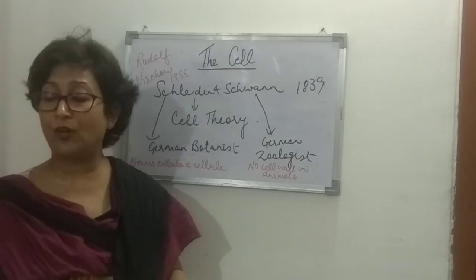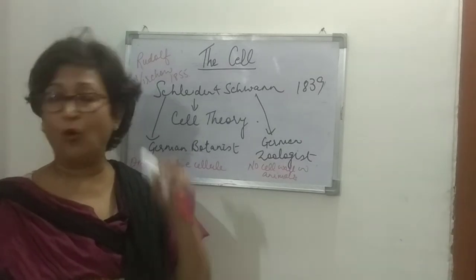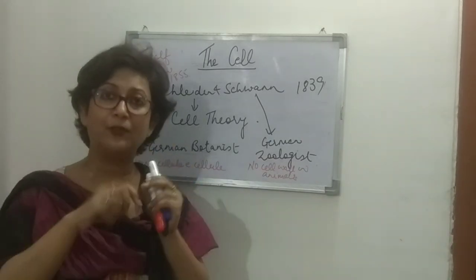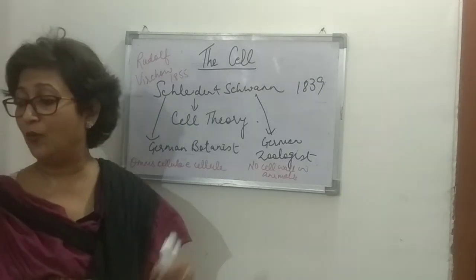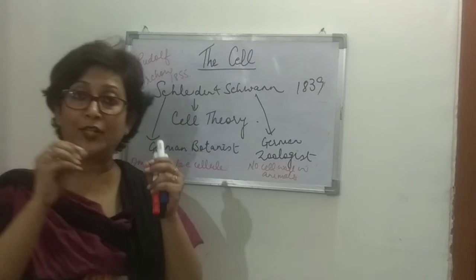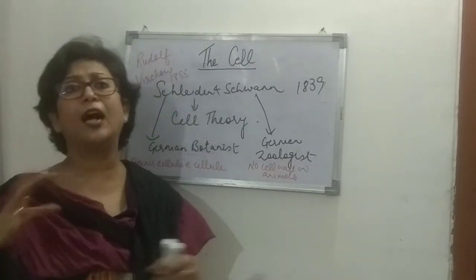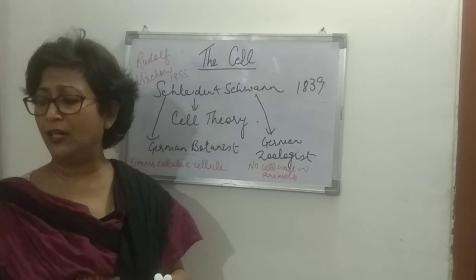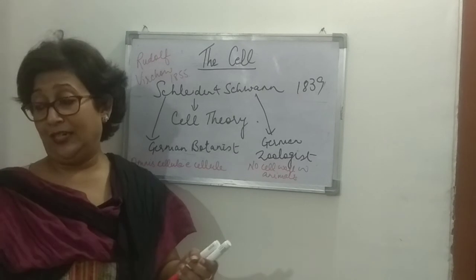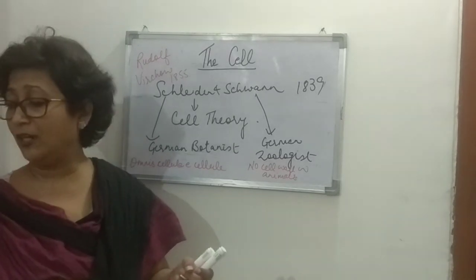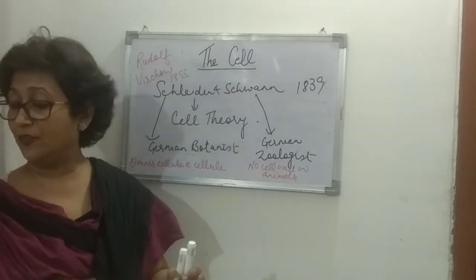Now in a unicellular organism, if there is death or injury to the cell, then the whole individual, the whole organism dies, right? Whereas this is not there in the case of multicellular organisms. Why? Because if there is injury or death of a particular cell, the whole body as such is not affected that it may die, right? Then in a unicellular organism, cells possess the power of division, whereas it is limited in the case of multicellular organisms, right? There are only certain cells that divide up to a certain size, right?